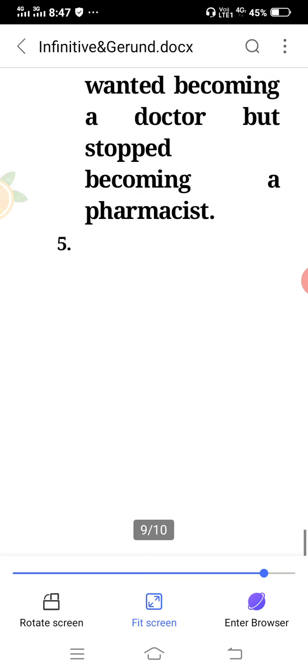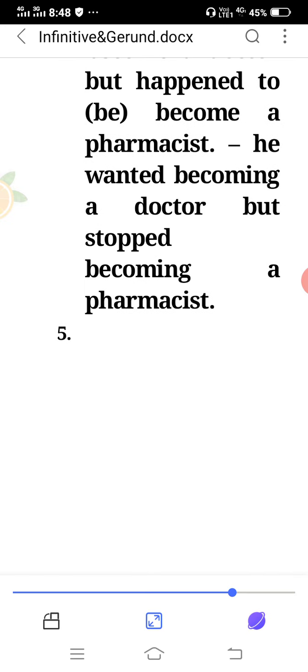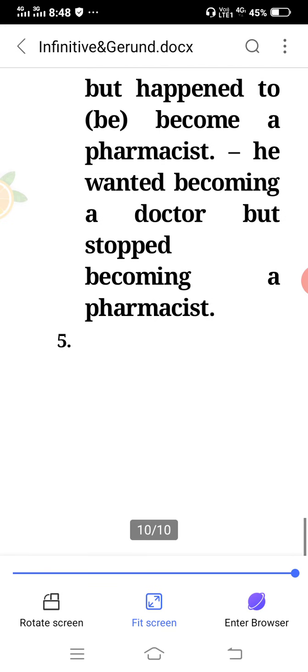Here can we put happen to? But happened to, in spite of stopped? Yes. But a doctor, but stopped becoming a pharmacist, but happened being a pharmacist.